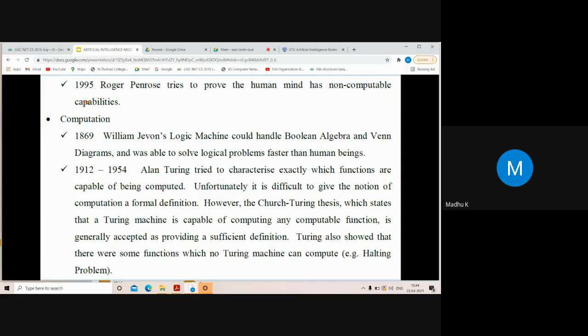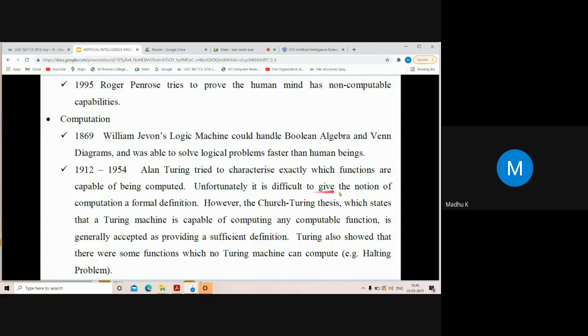Then we go to computation. In 1869, William Jevons' logic machine could handle Boolean algebra and Venn diagrams and was able to solve logical problems faster than human beings. Then Alan Turing tried to characterize exactly which functions are capable of being computed.